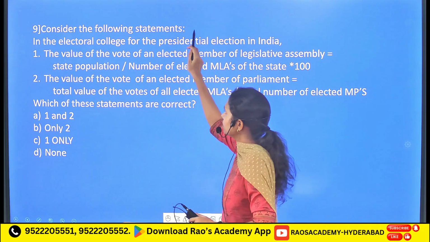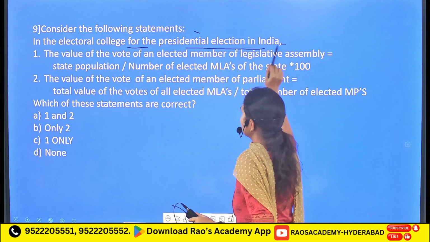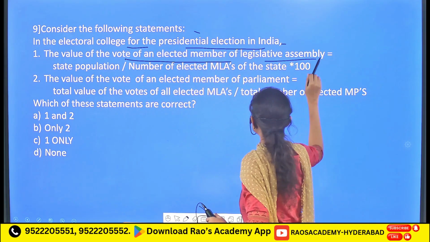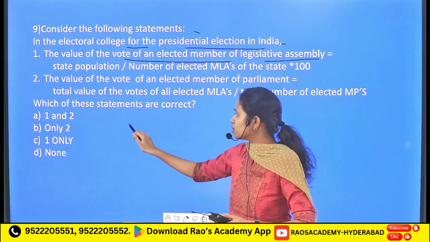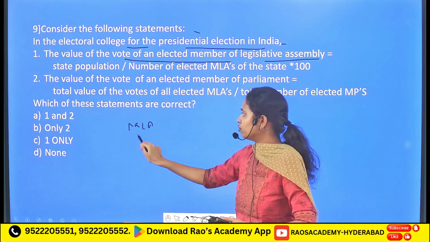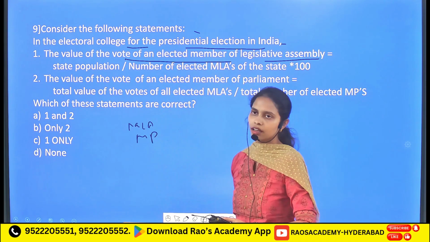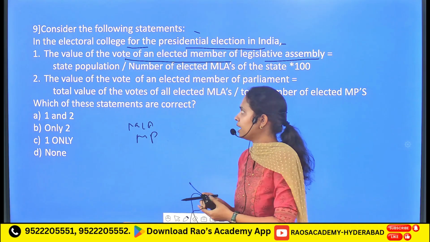Followed by, consider the following statements. In the Electoral College for the presidential election in India, the value of vote of an elected member of the Legislative Assembly, here it has directly given the value of vote of an MLA and again the value of vote of an MP. Here it has directly given the formulas of MLA vote value and the MP vote value.